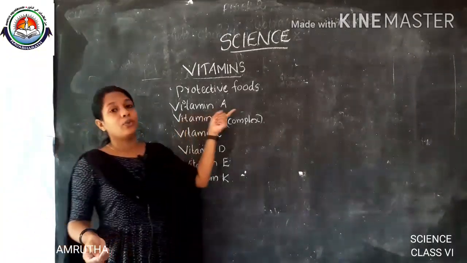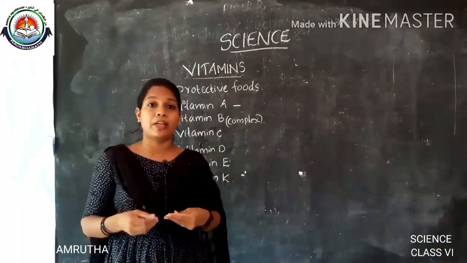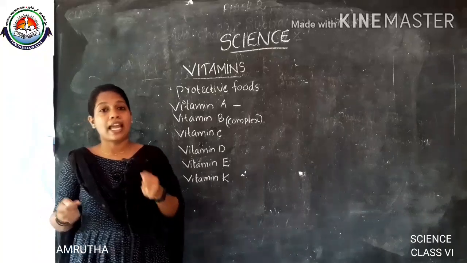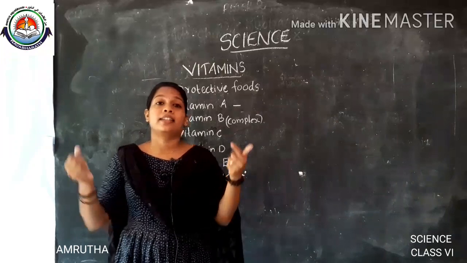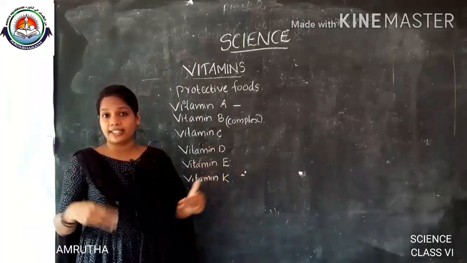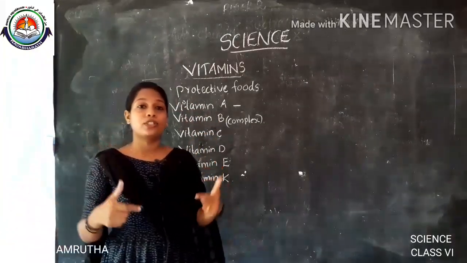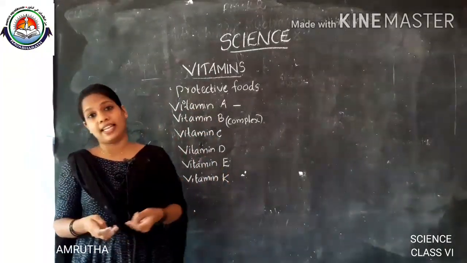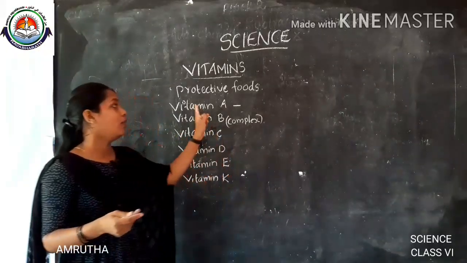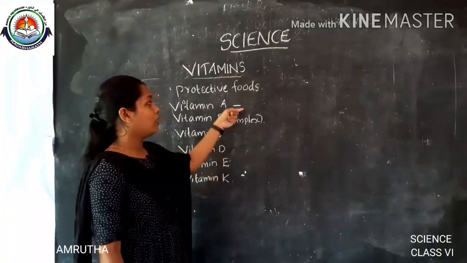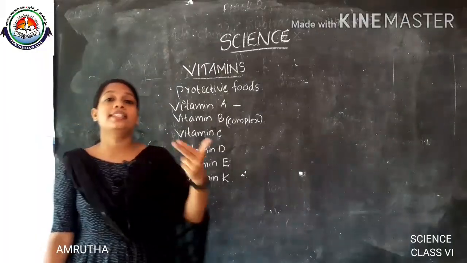First we are going to discuss vitamin A. Vitamin A is obtained from green leafy vegetables, fish liver oil, carrot, papaya, mango, etc. These are the sources of vitamin A, and vitamin A helps us to maintain healthy eyesight and healthy skin.